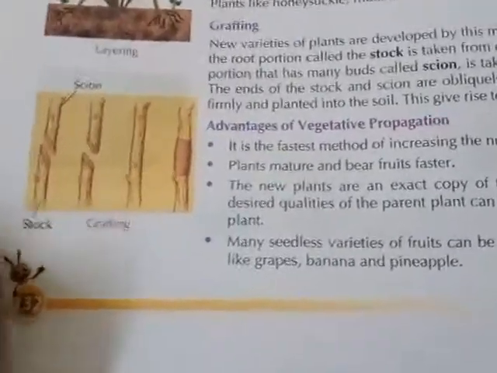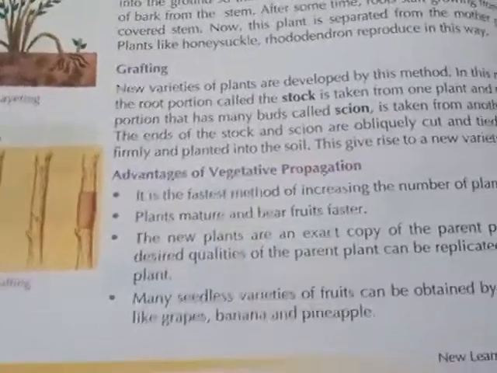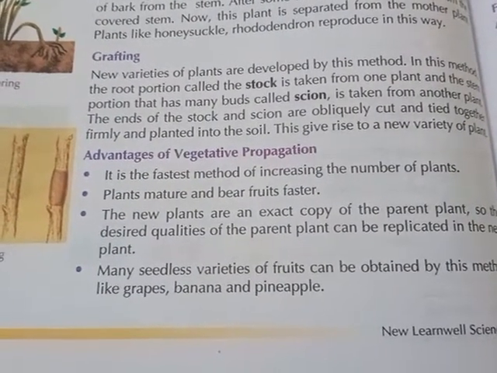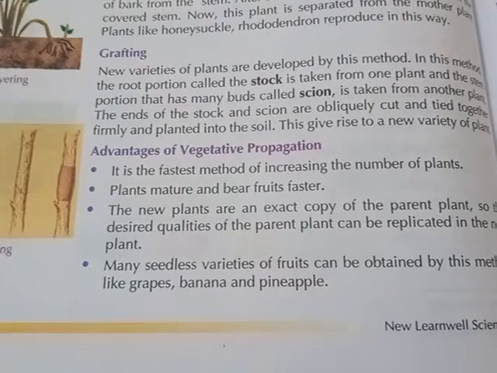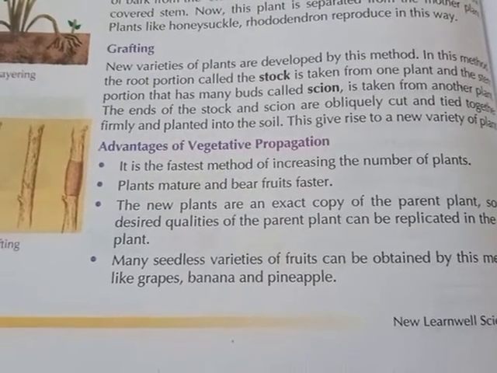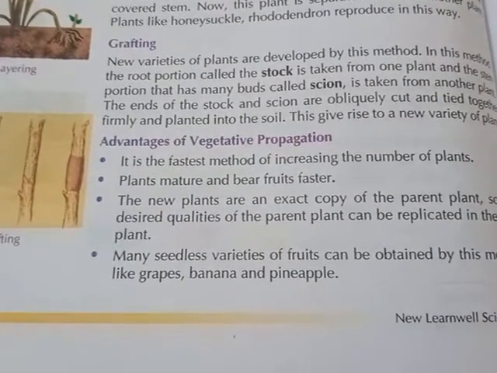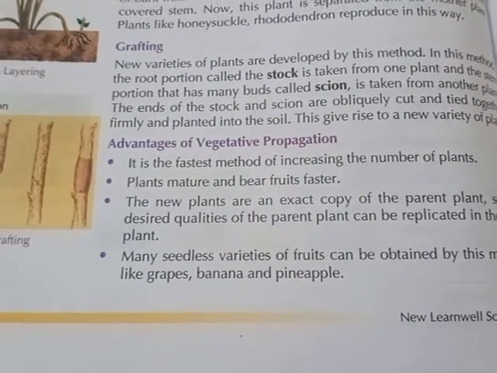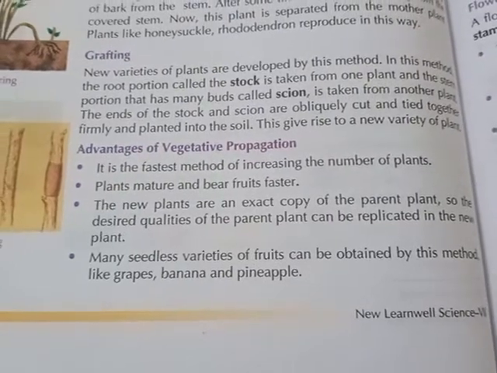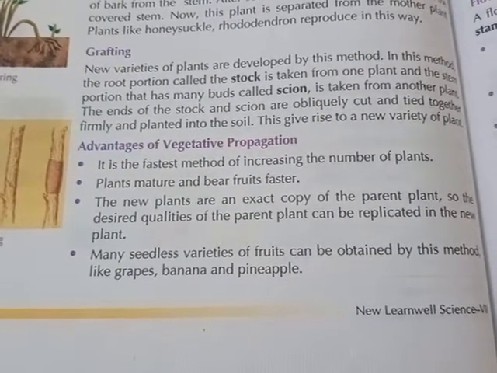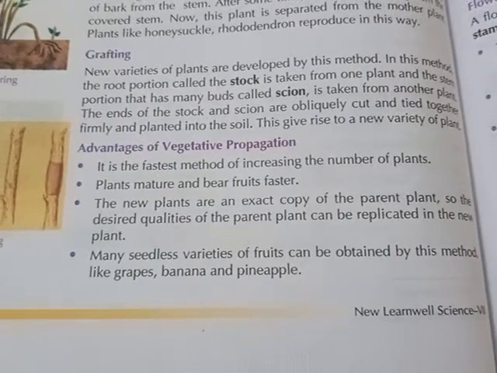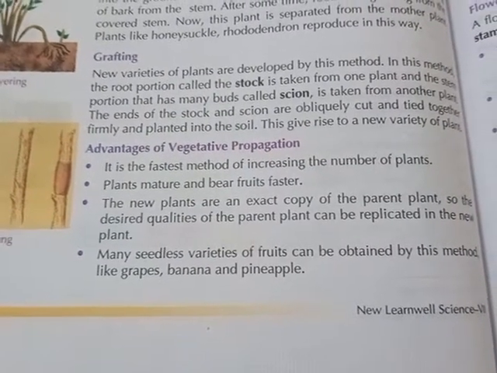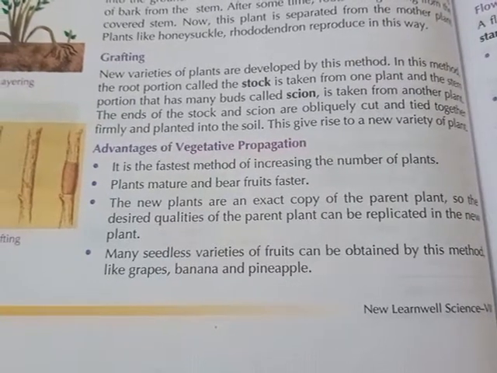Then I will discuss the advantages of vegetative propagation. It is the fastest method of increasing the number of plants, and plants mature and bear fruits faster. New plants are an exact copy of the parent plant. That means you can get an exact copy of the parent plant.